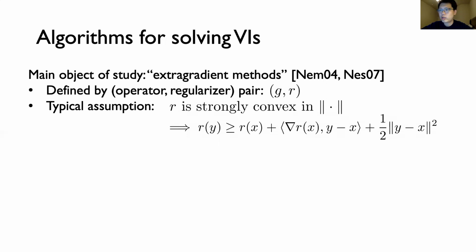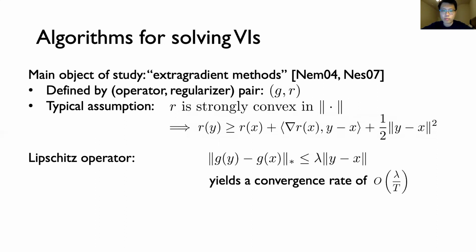Typically, when analyzing extragradient methods, the regularizer R is assumed to be strongly convex, which means it has some positive curvature in a specified norm. This is a strengthening of the standard convexity definition, which allows for zero curvature. A typical example is when R is just a squared Euclidean distance. We'll later talk about how to relax this assumption of strong convexity of R.